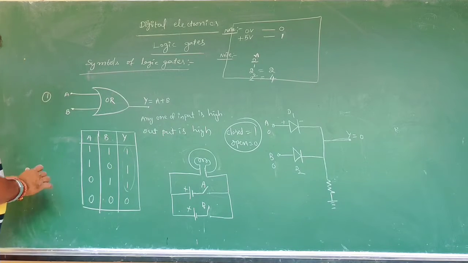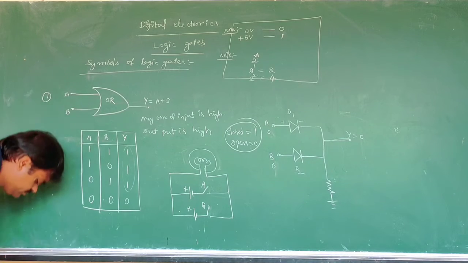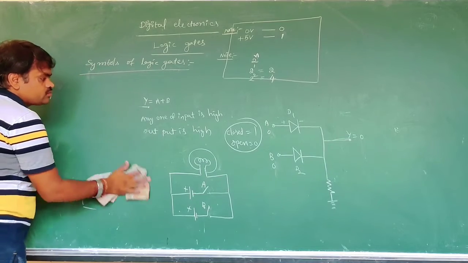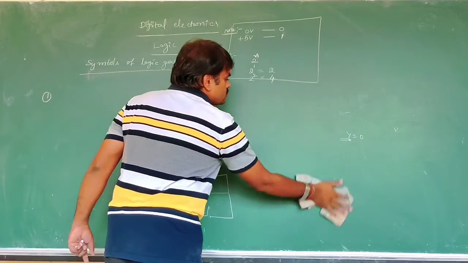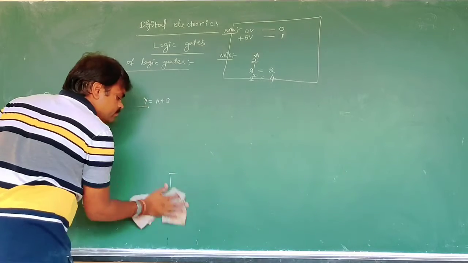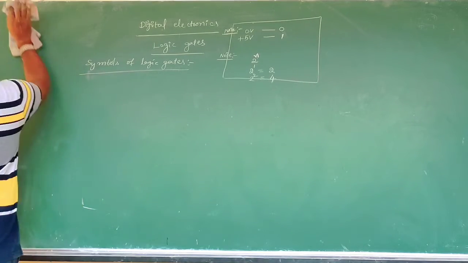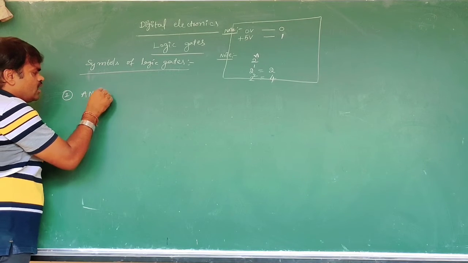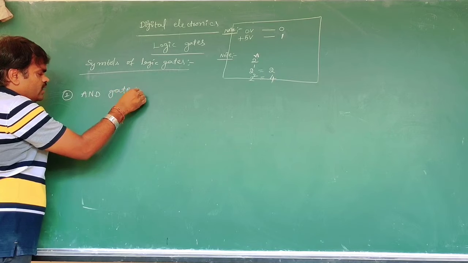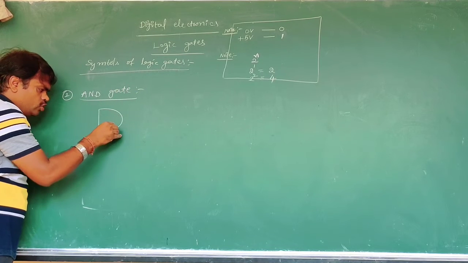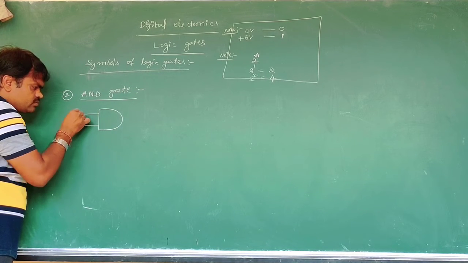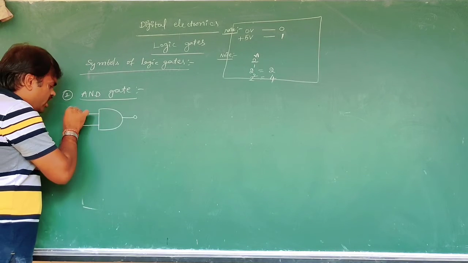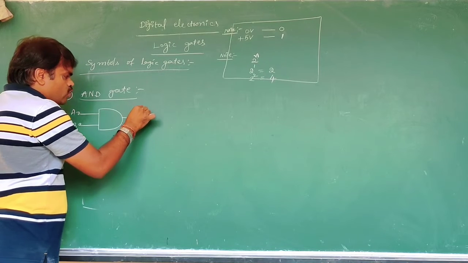Now we are going to discuss the AND gate. The second one is the AND gate. Here the symbol of the AND gate we know. Now for the truth table, the operation of the AND gate is Y equals A dot B.